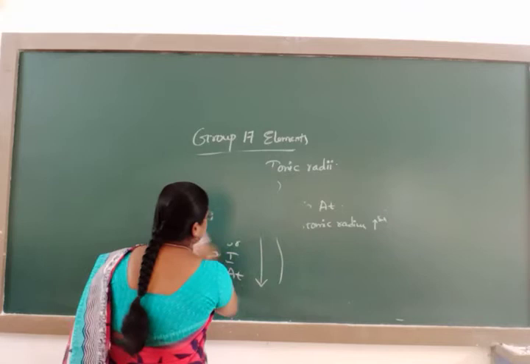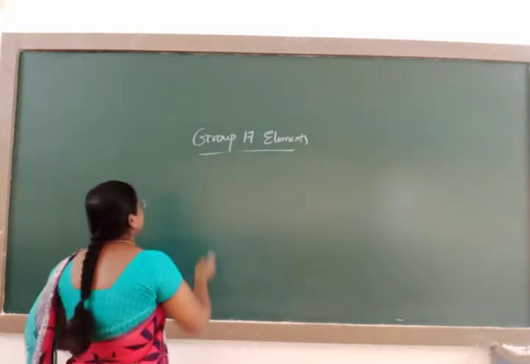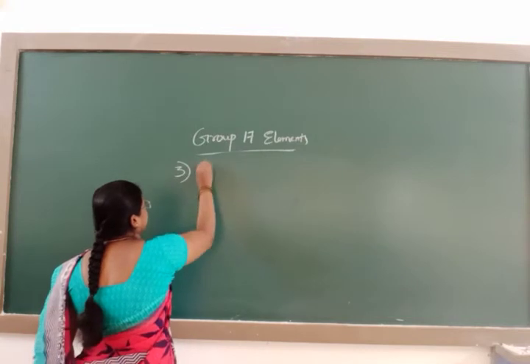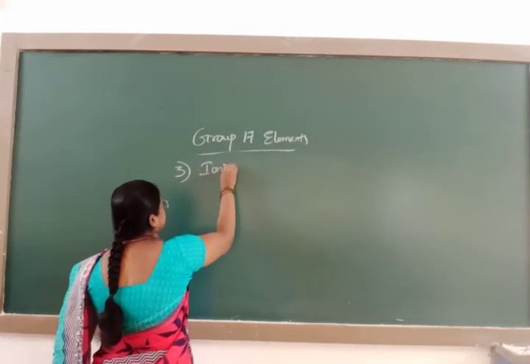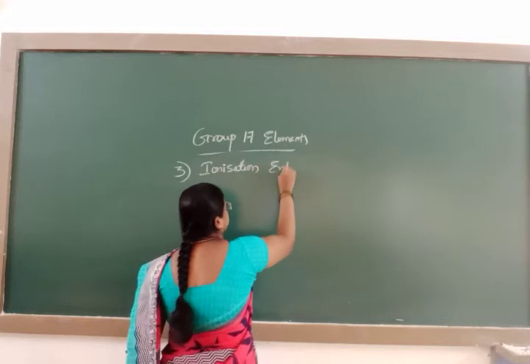Second was atomic and ionic radius. Third comes the ionization enthalpy.